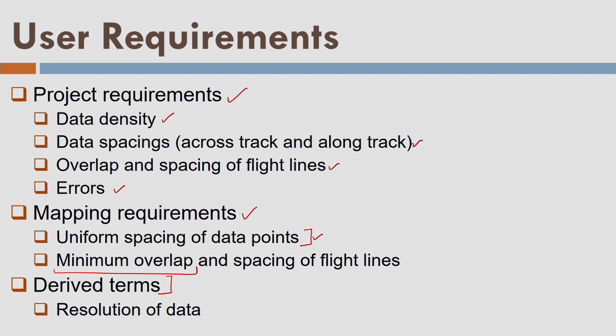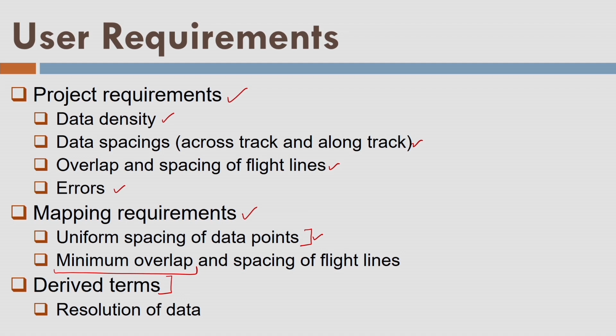At the same time, we should understand that overlap cannot be made zero, because overlap is required in order to maintain the continuity of the data between the two flight strips which are adjacently located. And that's the reason we do not make the overlap equal to 0. We have minimum overlap always.